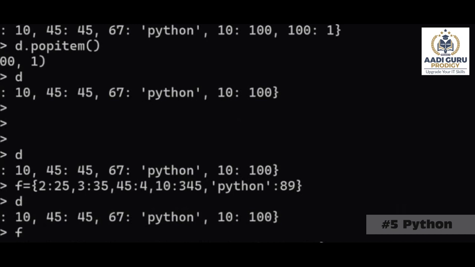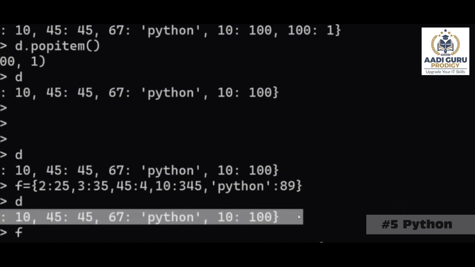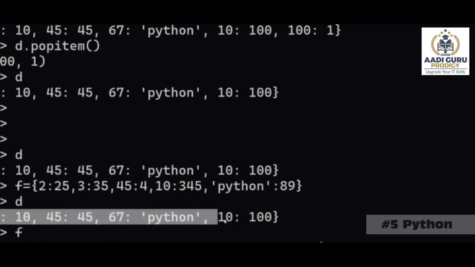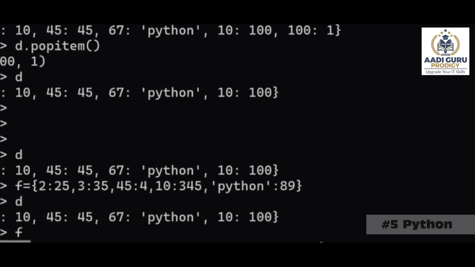See, on this D, use an update operation. How do you want to update? Take the help of F and update the dictionary D. So this D will get updated. Updated means whatever data is there here, it will add inside this dictionary. While adding, it will check first. It will take this one, key 2, and check if 2 is there or not. If it is not there, then 2 and 25 will be added inside this dictionary.